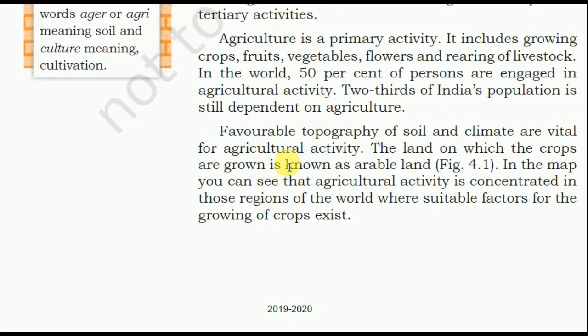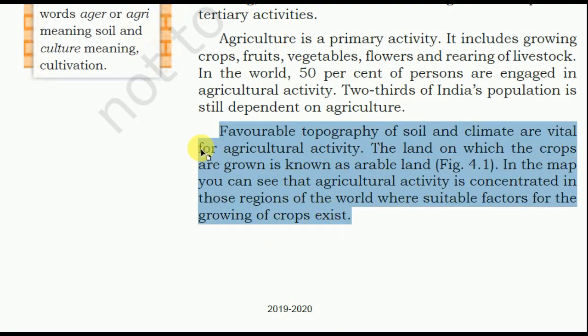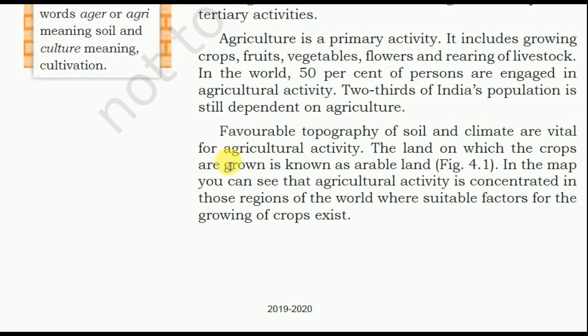Agriculture is a primary activity. It includes growing crops, fruit, vegetables, flowers, and rearing of livestock. In this world, 50% of the people are engaged in agricultural activities. Two-thirds of India's population, about 65%, is still dependent on agriculture. Favorable topography of soil and climate are vital for agricultural activity. The land on which the crops are grown is known as arable land.